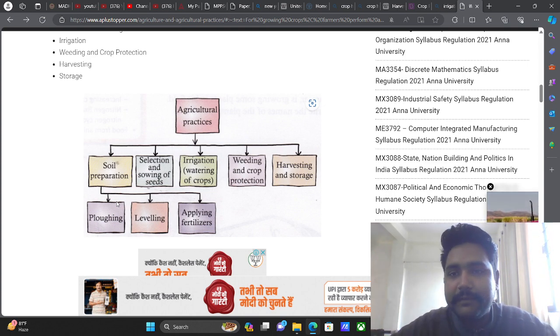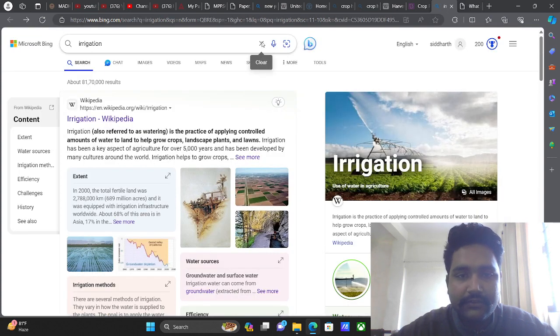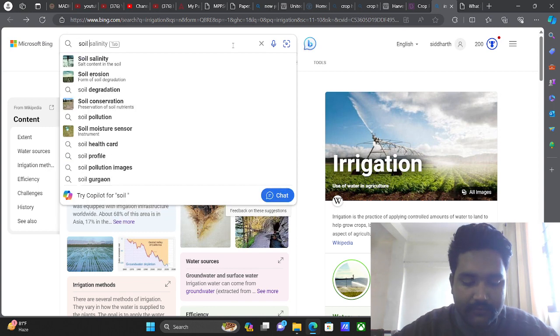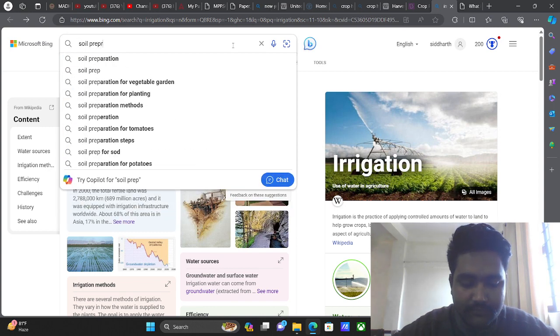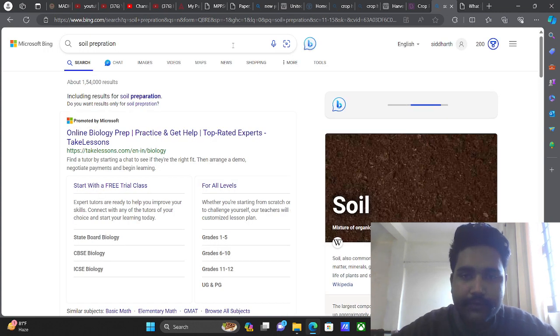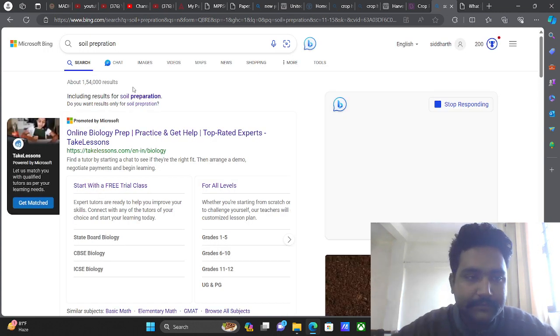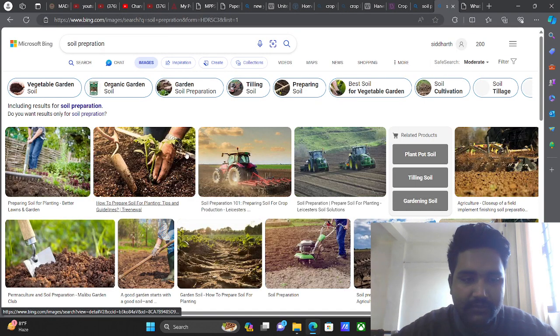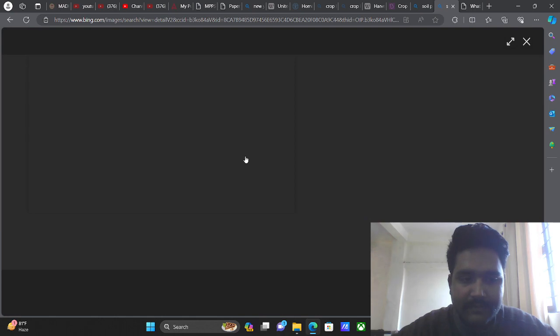We are basically preparing the soil for the sowing purpose, for agriculture purpose. Now, soil preparation. See, this is how the soil looks.